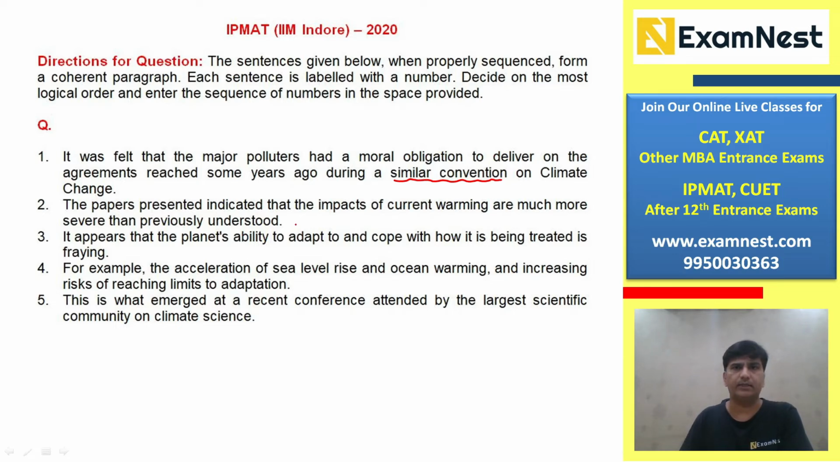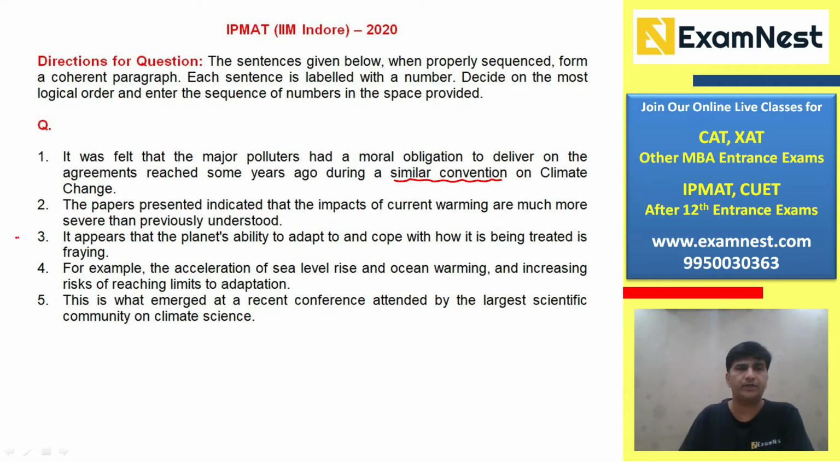So there must be a similar convention in the coming statements. The papers presented, it was again in the convention, that the impacts of current warming are much more severe than previously understood. It appears that the planet's ability to adapt to and cope with how it is being treated is frail. Normally, we talk about a rope or a fabric when it is worn at the edges, then we use the word frail. So here we are talking about the planet's ability to adapt to and cope with.